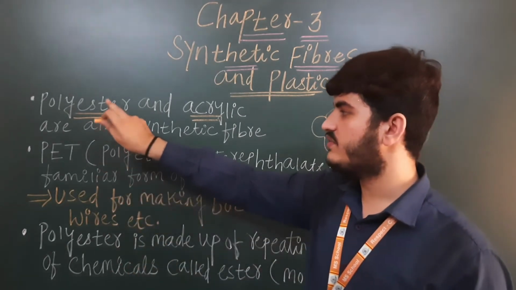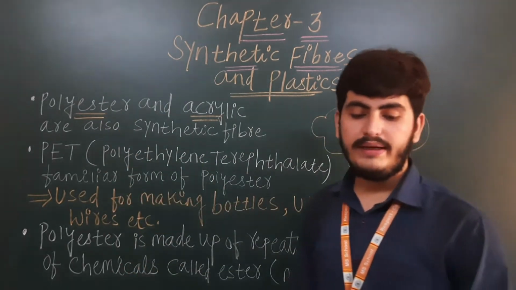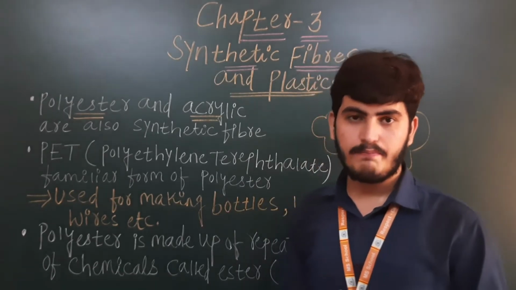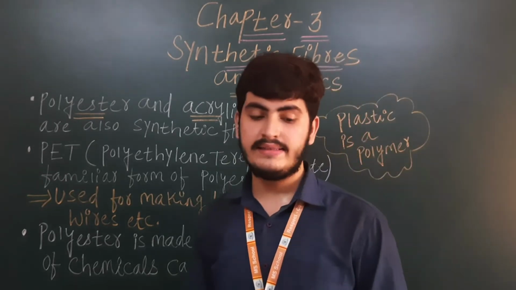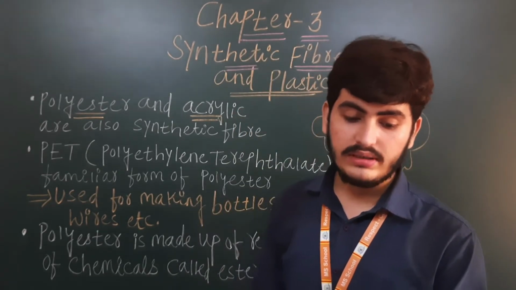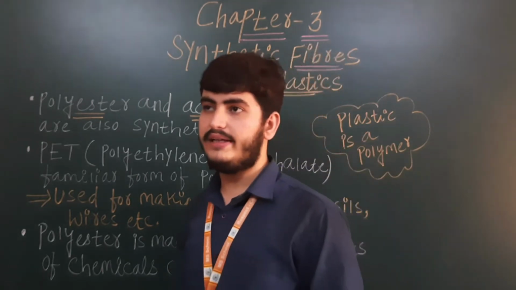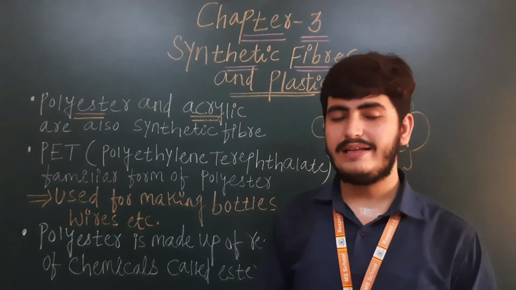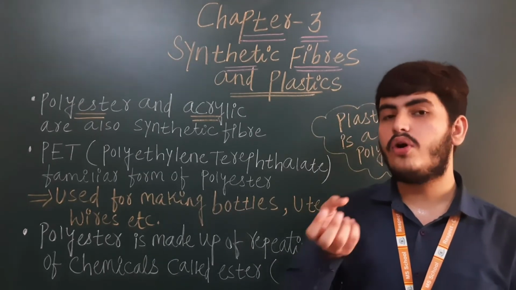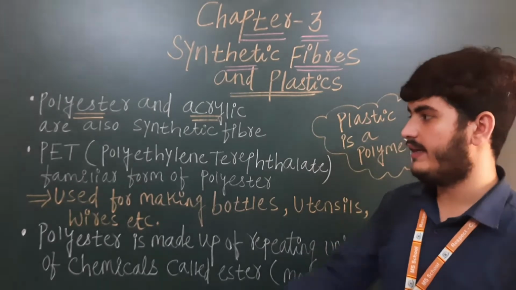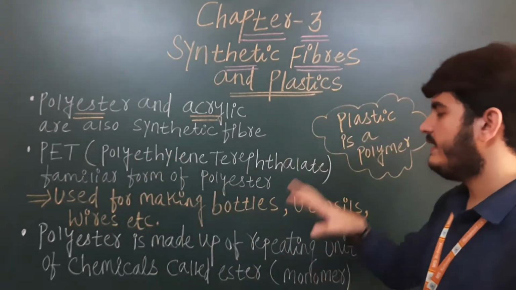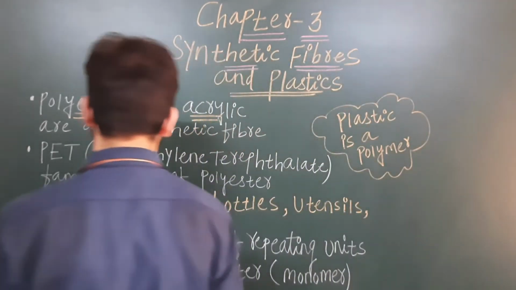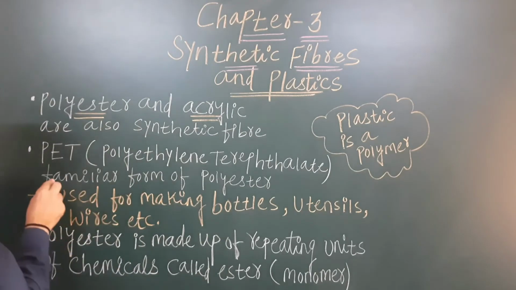Now the first one is polyester. Beta, you have seen many times my mother always buys PET bottles and PET jars for storing items. So I wondered what PET actually is. So PET is polyethylene terephthalate. It's a familiar form of polyester only.